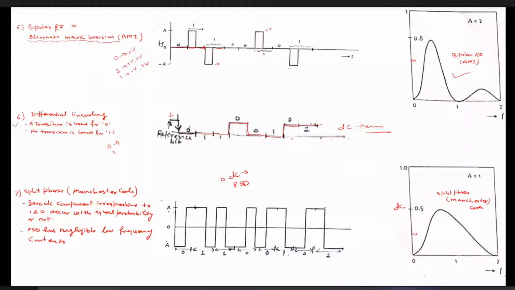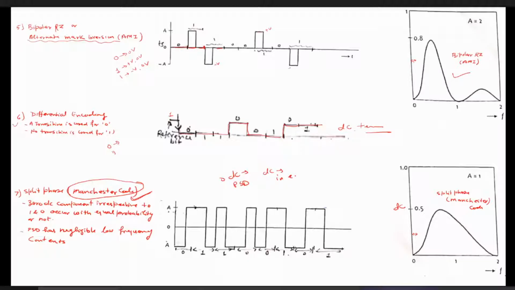So the question arises, how can we represent this? This split phase coding technique is also called Manchester coding. What happens here? To nullify the DC term, we try to nullify it in each bit.